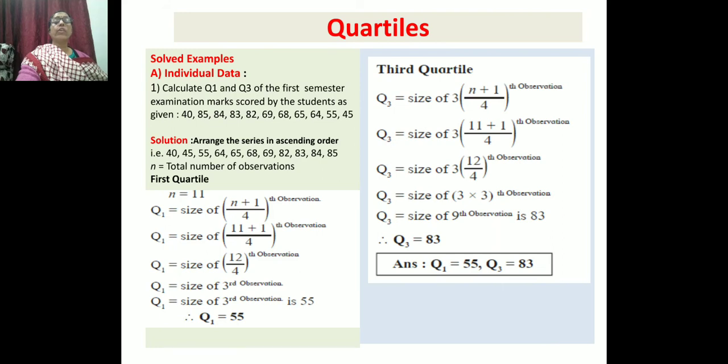So we get 3 into 3, which is 9. Now the ninth number in the observations is 83. You can count from ascending or descending order. So Q3 is equal to 83.